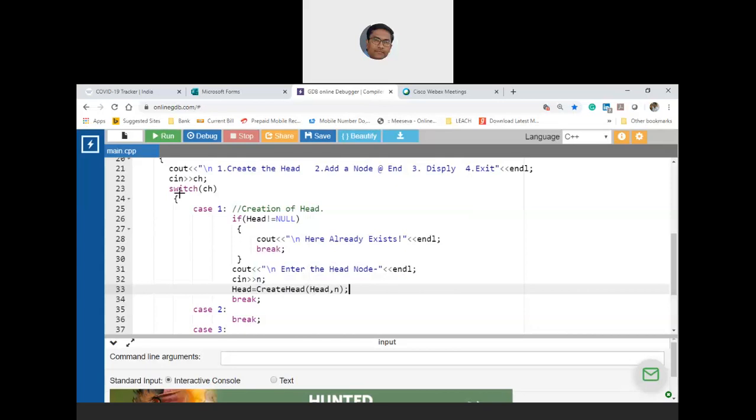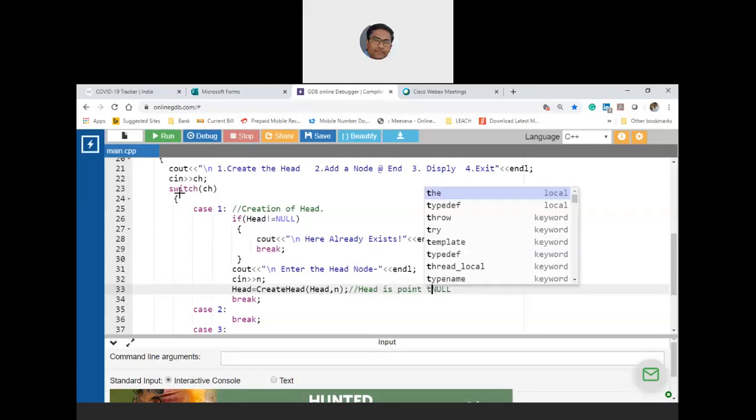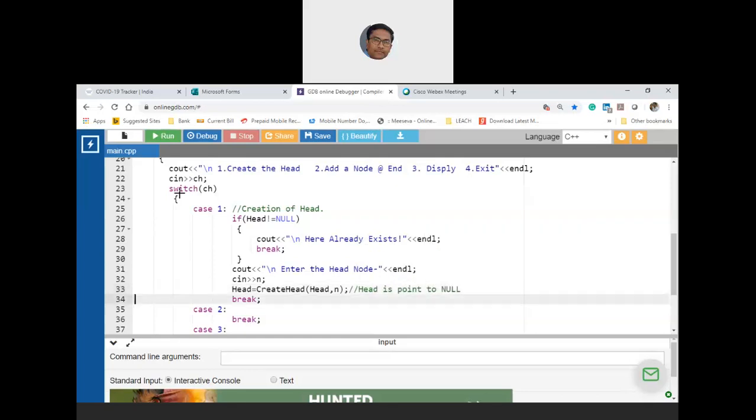Now notice that head is pointing to null here. Don't write equal to, head is pointing to null. Once this is done, I'll print that head node created successfully.